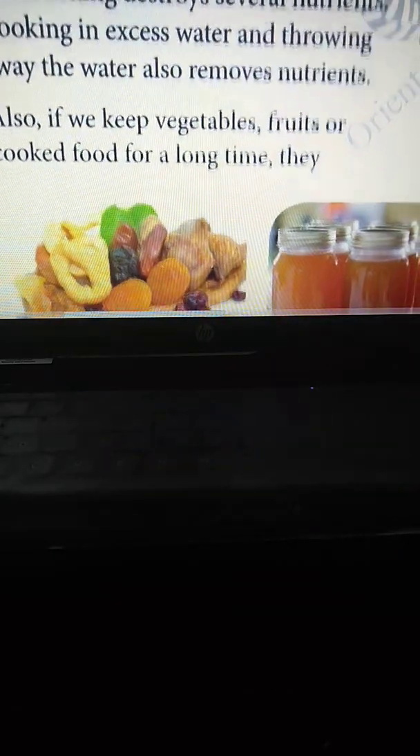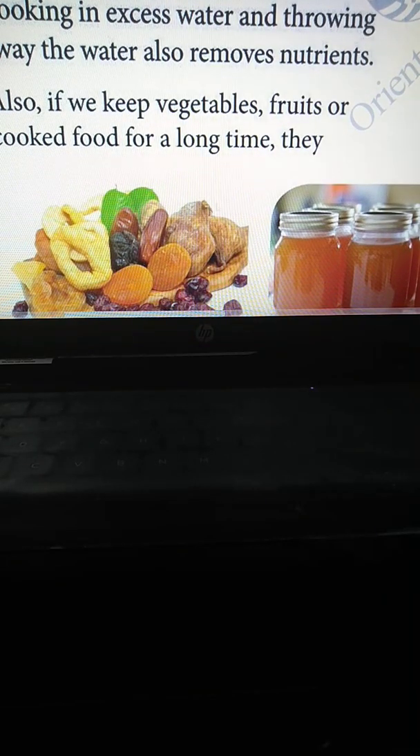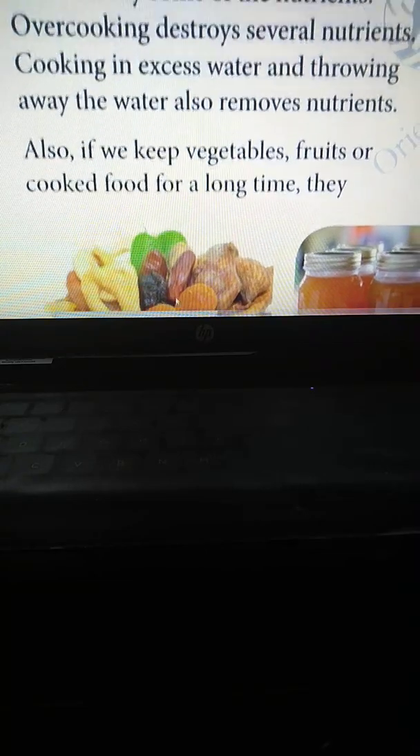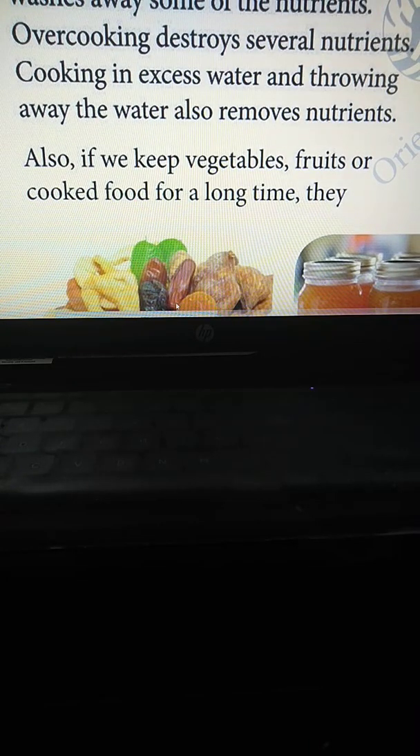Then it is written: overcooked. If we cook food for a long time, overcooking destroys several nutrients, so we should not cook food for a long time. Overcooking we should not do.